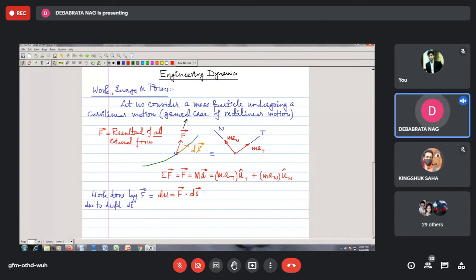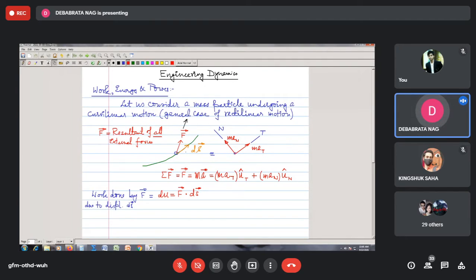So we say that this is the work done and it is equal to F bar dot ds bar. Now if you consider that this ds bar is for a differentially small displacement along the length of the curve, we know that in the limiting condition the chord will take up the tangent, so it will become tangent.